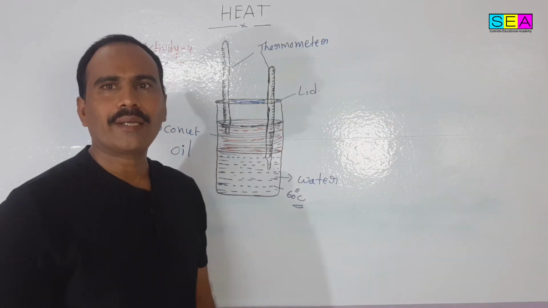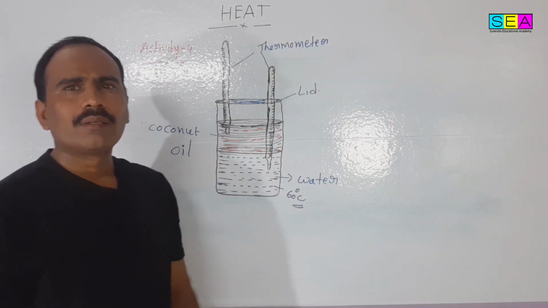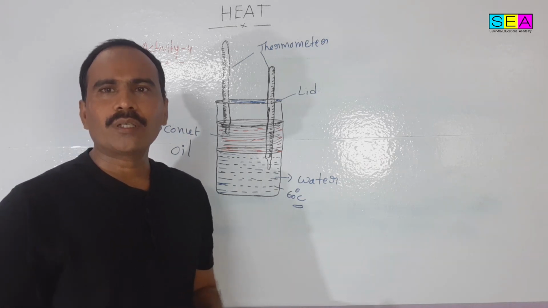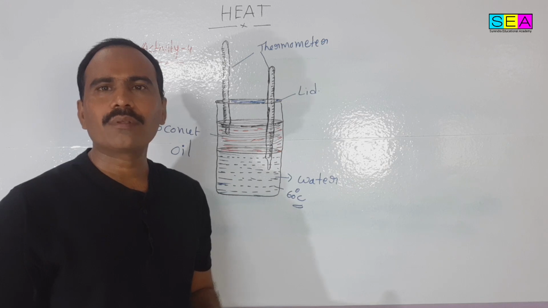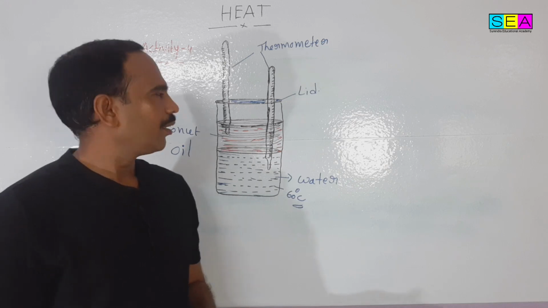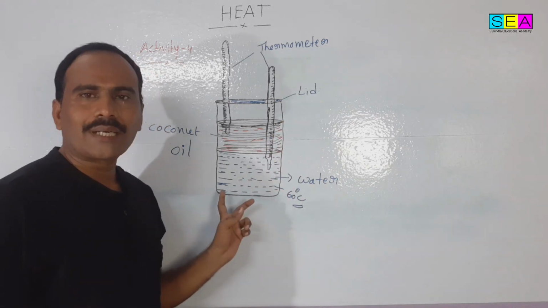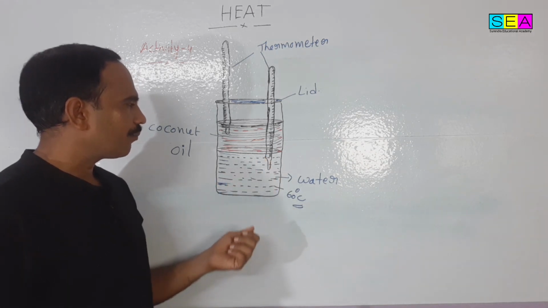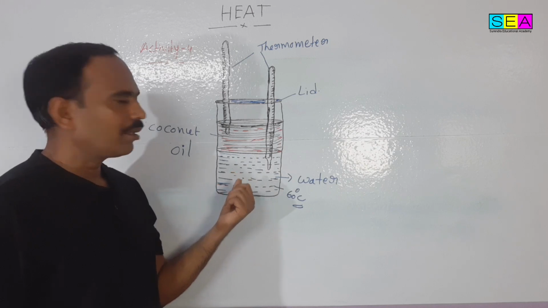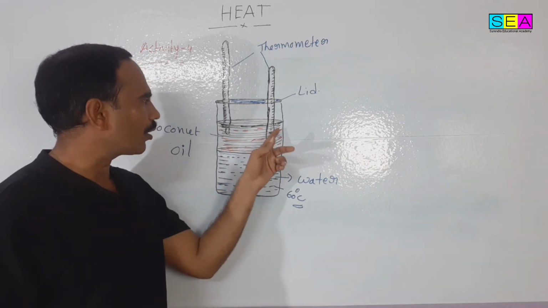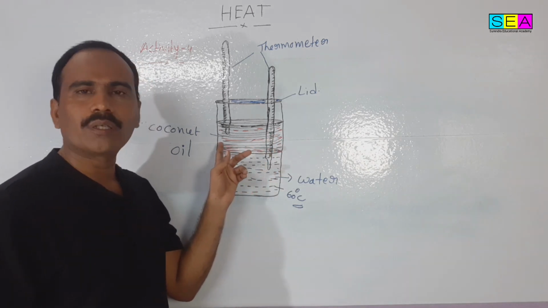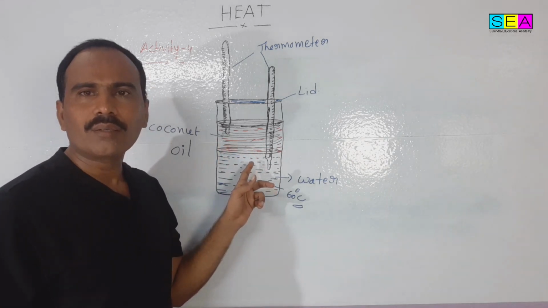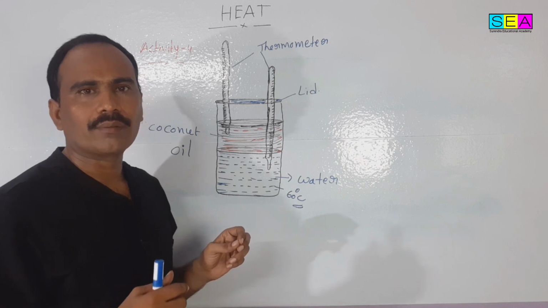Next activity. Take a bowl of water and heat that water up to 60 degrees. Take another transparent beaker, pour the hot water into the beaker, and pour some coconut oil on the surface of the water. Here the coconut oil should not mix with the water.